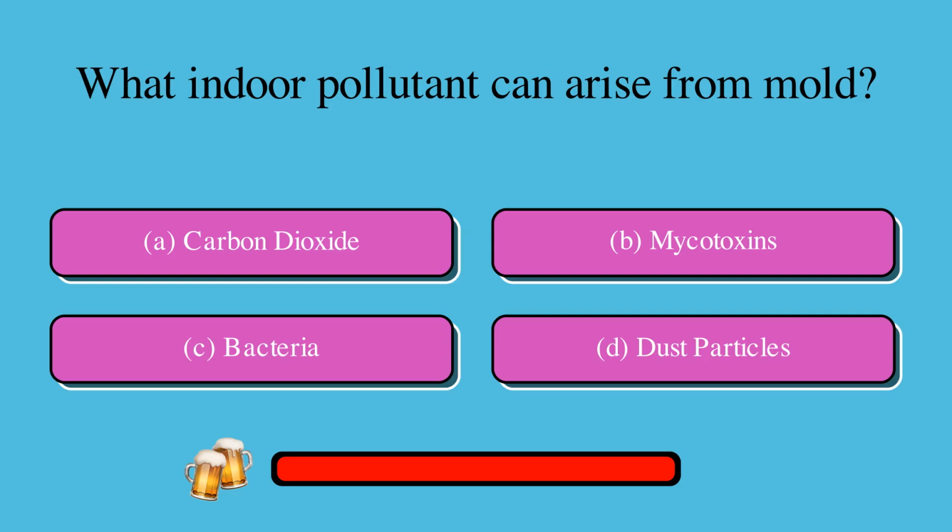What indoor pollutant can arise from mold? Is it A, carbon dioxide, B, mycotoxins, C, bacteria, or D, dust particles? The correct answer is B, mycotoxins.